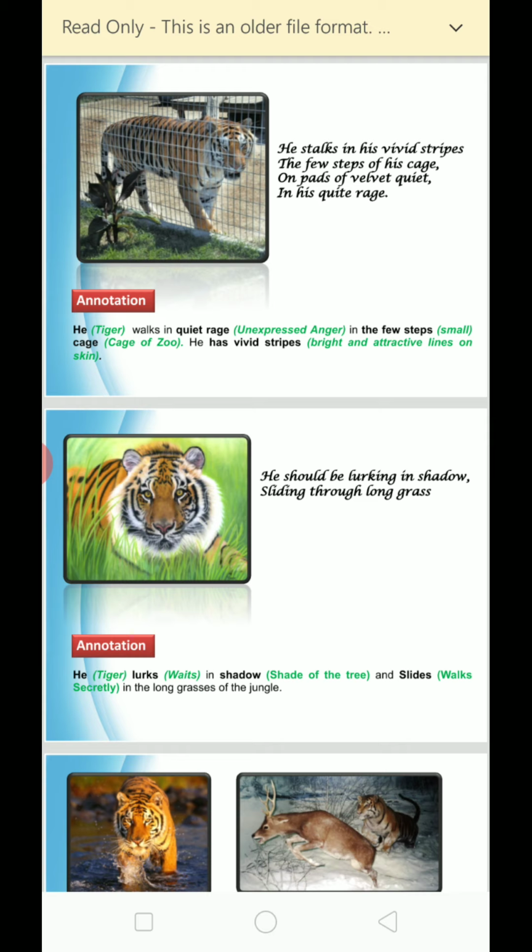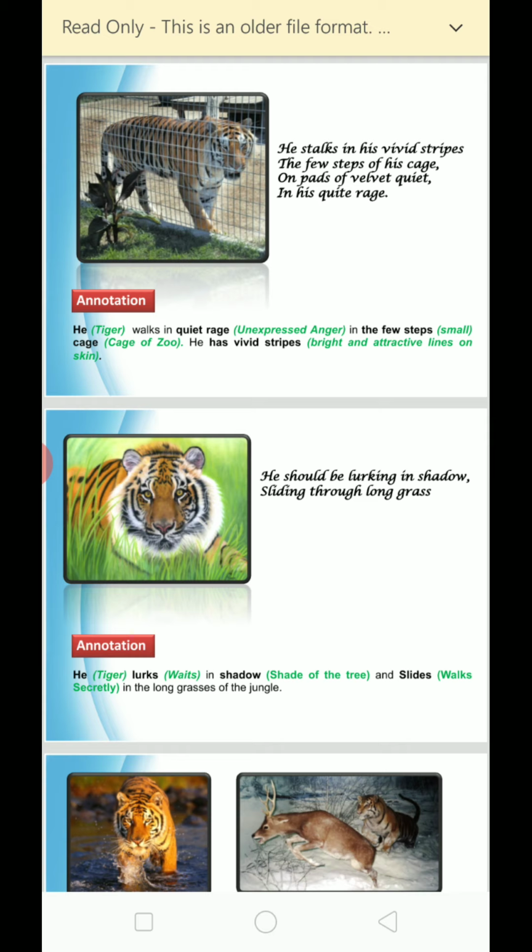Imagine students, the tiger who is in the cage in the zoo stalks in his vivid stripes. How does he move there? He moves away in his vivid stripes, vivid stripes meaning his bright color. Now look at here, the few steps of his cage: he could take only a few steps there.